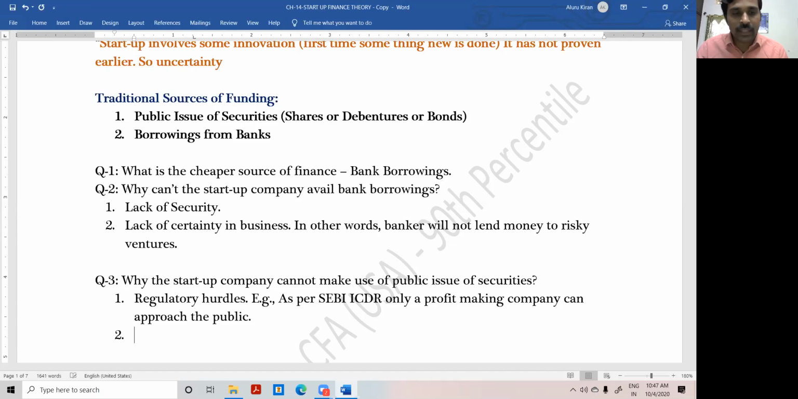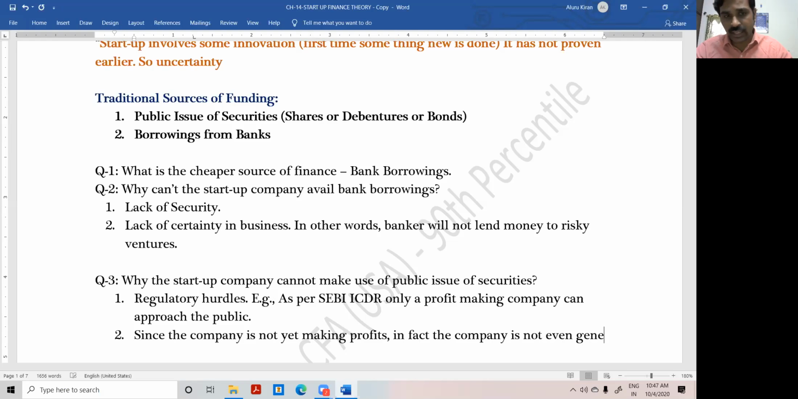Another reason is that the company is not yet making profits. In fact, the company is not even generating revenue. So the investors may not show interest in investing in such companies.